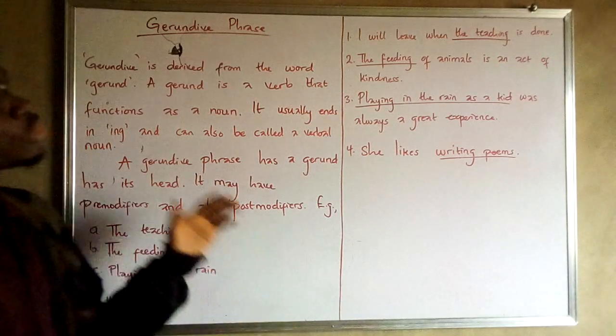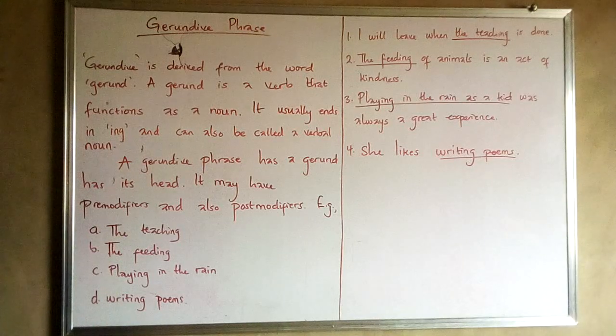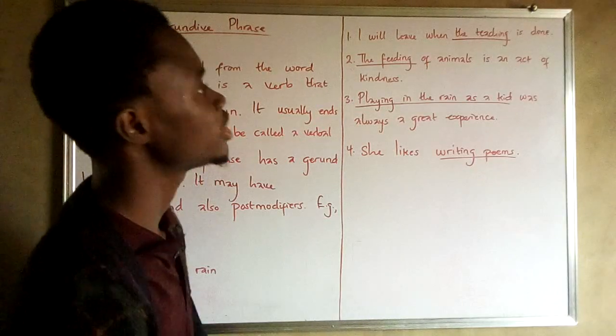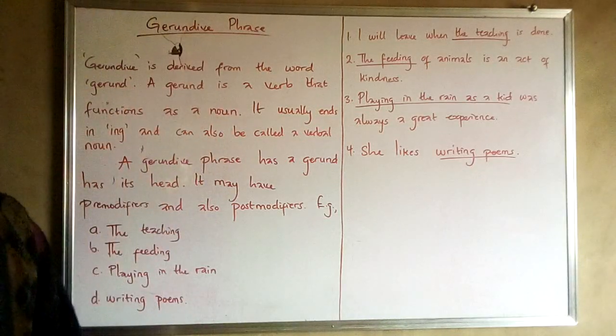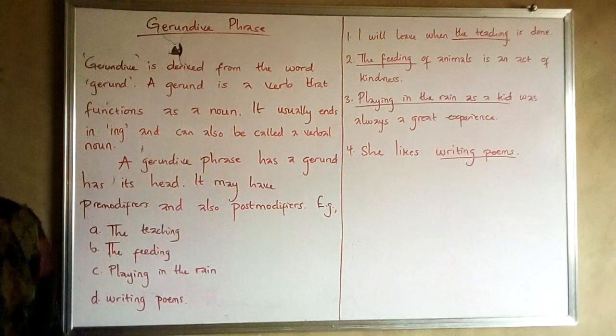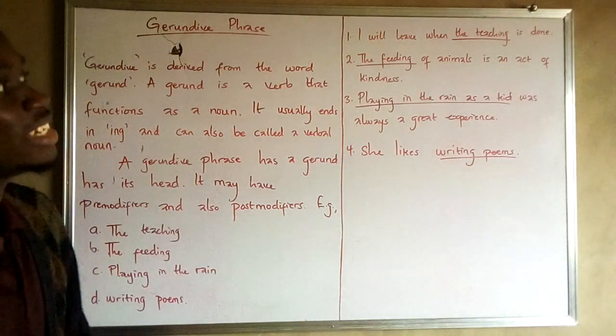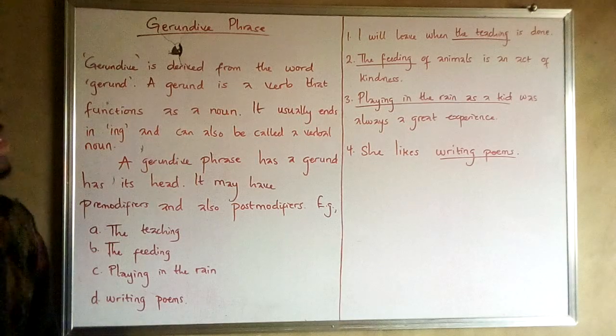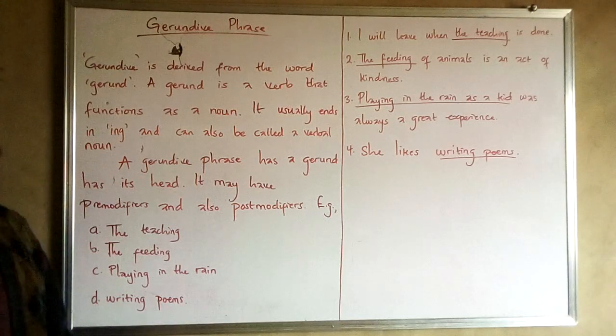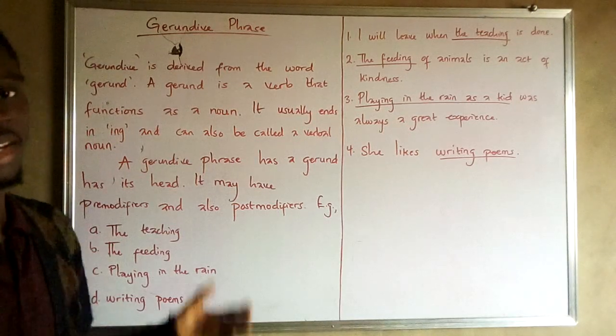Now let's come to the examples of gerundive phrases in sentences. Number 1, I will leave when the teaching is done. Teaching there is the head of the phrase, which is a gerund, while the is just a determiner, acting as a pre-modifier to the head of the phrase, teaching. We have no post-modifier in the expression.